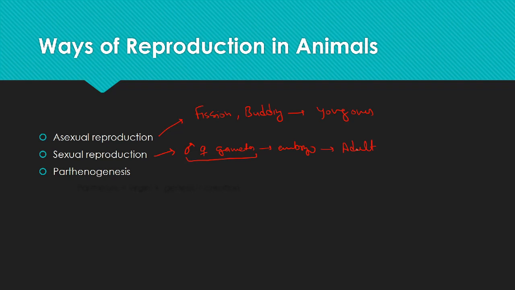Parthenogenesis, which we are talking about, is a term derived from the Greek word. Parthenos means virgin, and genesis means to create. So parthenogenesis is basically giving birth to young ones without fertilization.